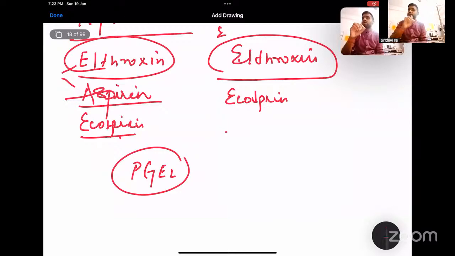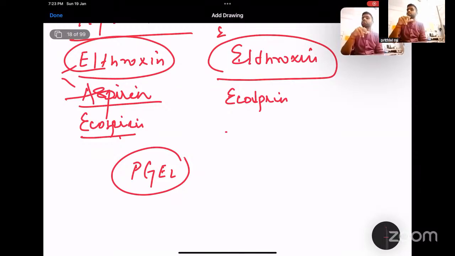Whatever drug you are prescribing to the patient should be written in full capital letters in the full generic name. You should write only the generic name in capital letters, it should be signed, and it should be rechecked. If you are doubting, you have to ask the patient to bring back all the medicine after buying from the pharmacy. You recheck it and only then you leave the patient, because many times it happens.